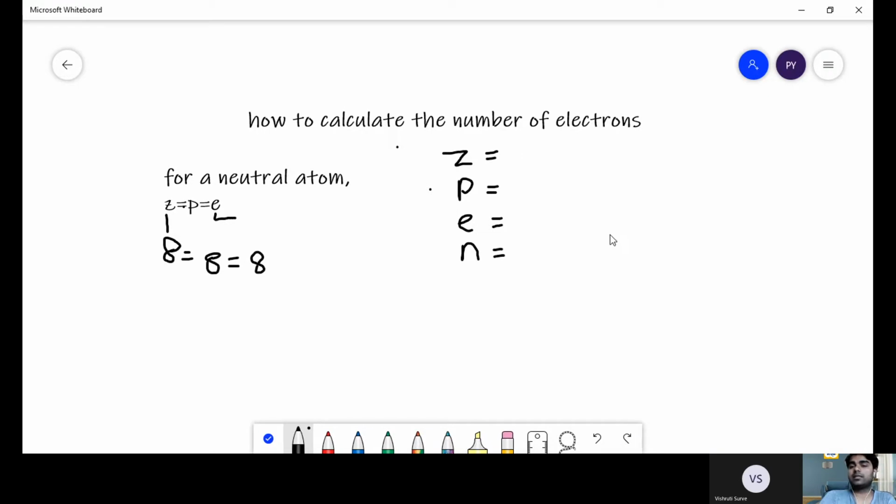The nucleus, you must have studied in previous lectures also, the nucleus of an atom has the positively charged particles, which are the protons, and the neutrons, which have no charge on themselves. Remember, neutron has no charge, protons have a positive charge, and electrons have a negative charge on themselves.